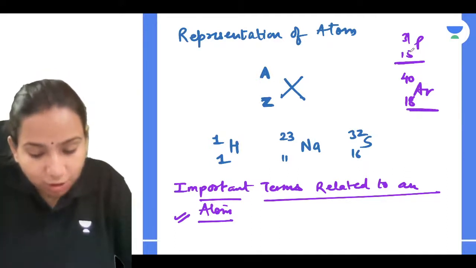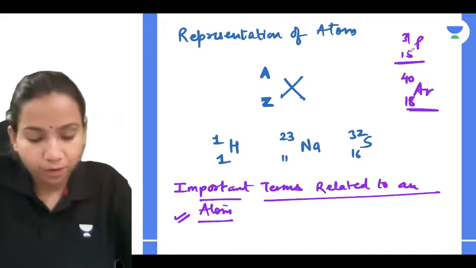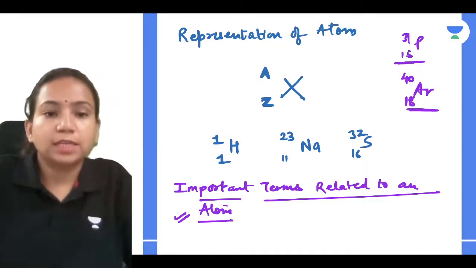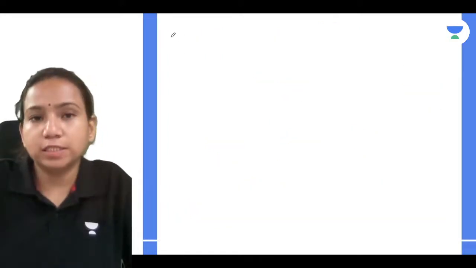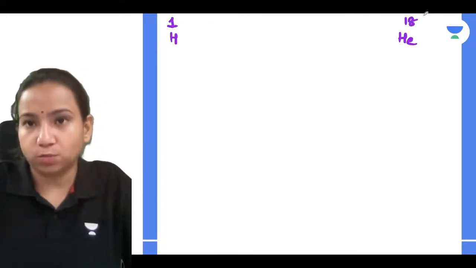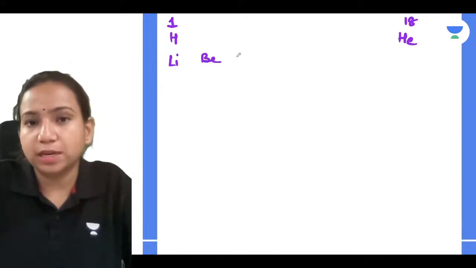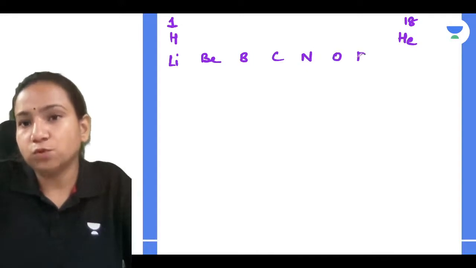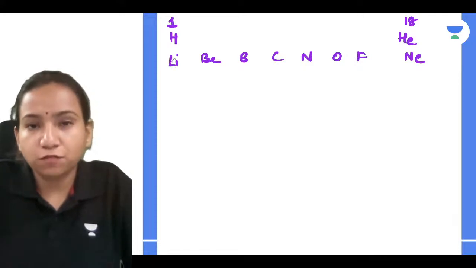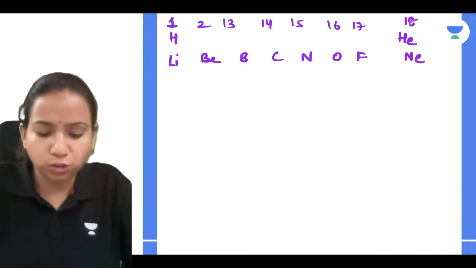Okay, so yes, I learned the series, but I'm not able to learn which element is in which group. Very simple. Let me tell you a trick. If you have learnt the series, you know that hydrogen is in the first period, first group, and helium is in the 18th group. Now you know the series lithium, beryllium, boron, carbon, nitrogen, oxygen, fluorine, neon. So you are sorted. Why? Because you can relate that this is the first group, then second, 13, 14, 15, 16, 17, 18. So first you should be learning about that.